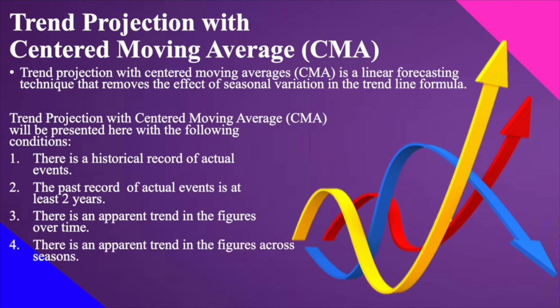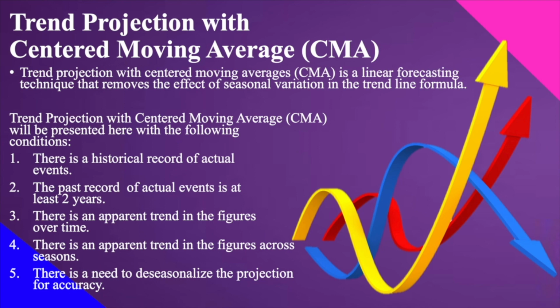For the fourth one, there is an apparent trend in the figures across seasons naman. Now, yung una is across overtime, over the historical data. Now across the seasons. And lastly, there is a need to deseasonalize the projection for accuracy. That is the purpose of deseasonalizing, for our accurate forecast.